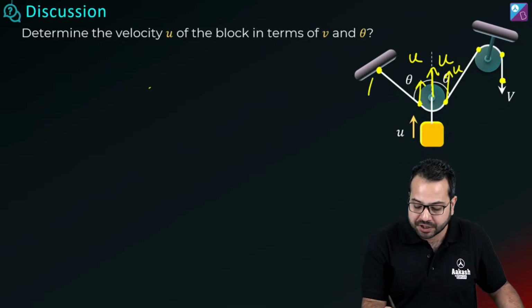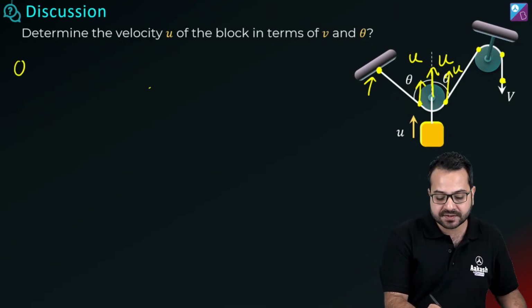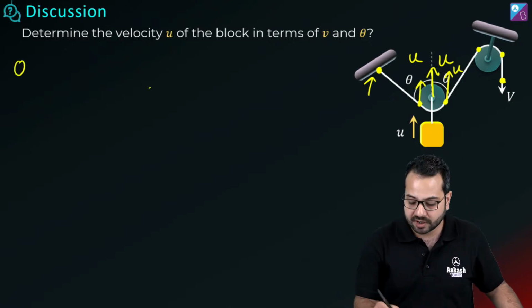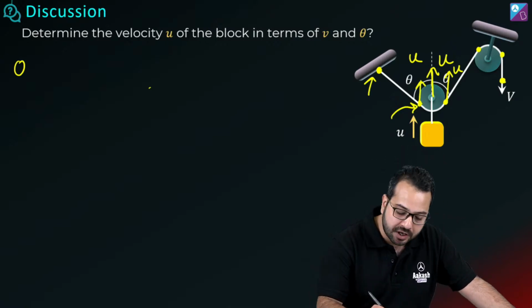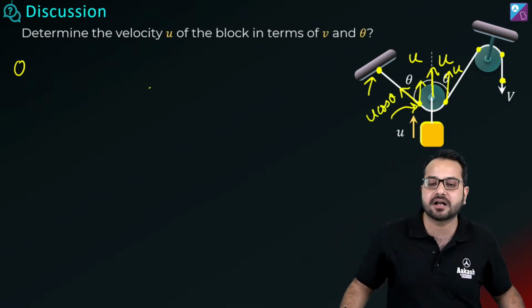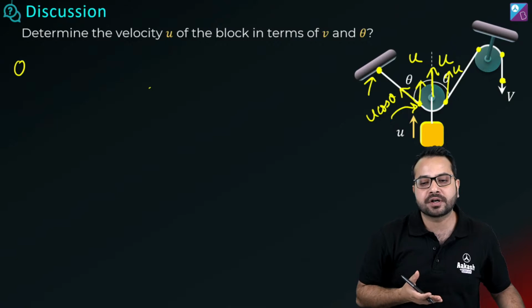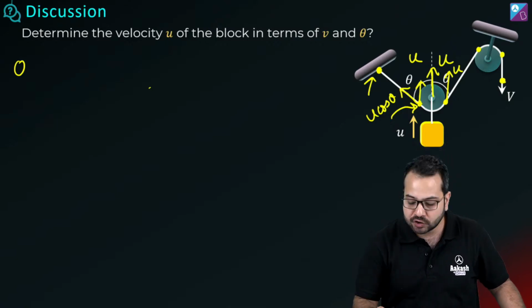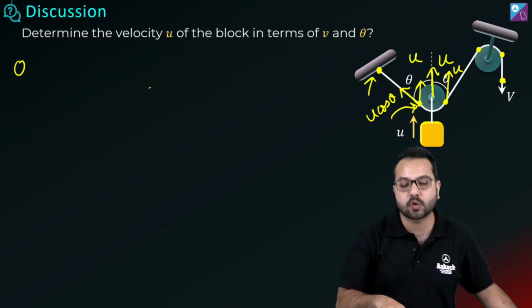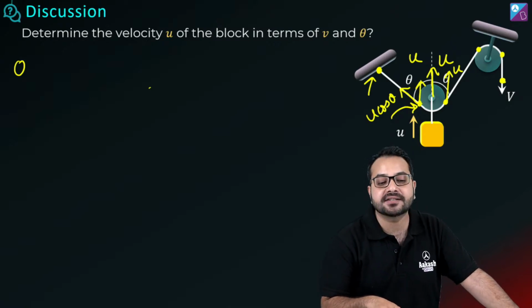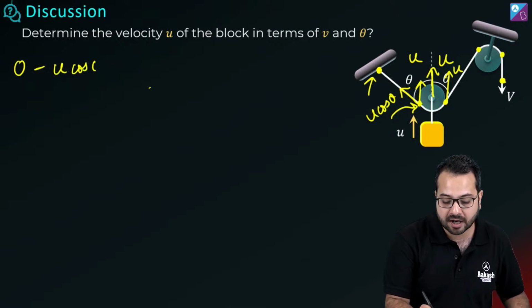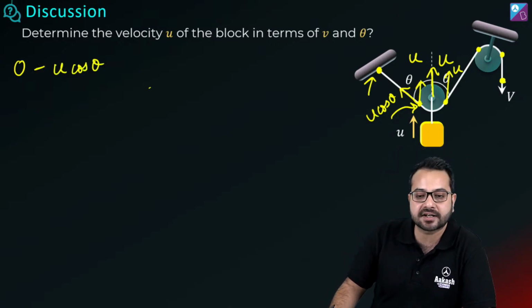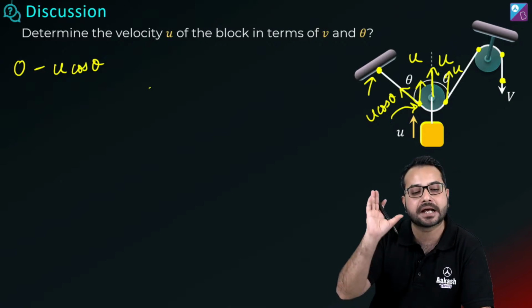Now here this point is fixed, so what is the change in length? 0. This point, what is the velocity? The velocity is u upwards. But what is the velocity along the string? We have to be concerned with that. Whatever the velocity is, I don't care. I want the velocity along the string. So the velocity along the string is u cos theta. And where is it directed? It is directed towards the center of the string. So minus u cos theta. Is this correct? So segment 1's work is done.